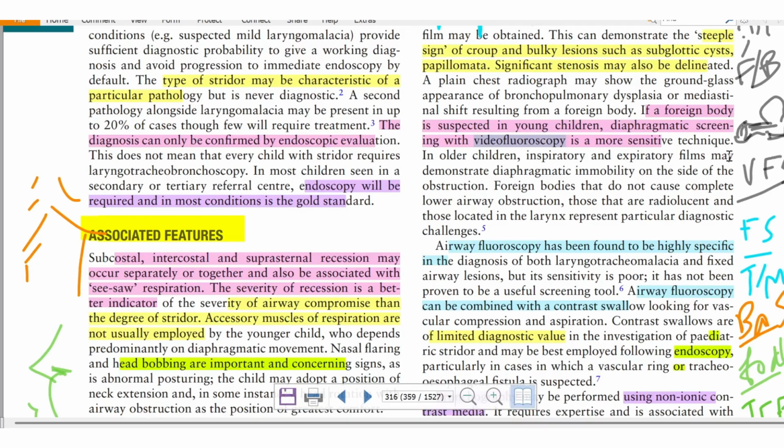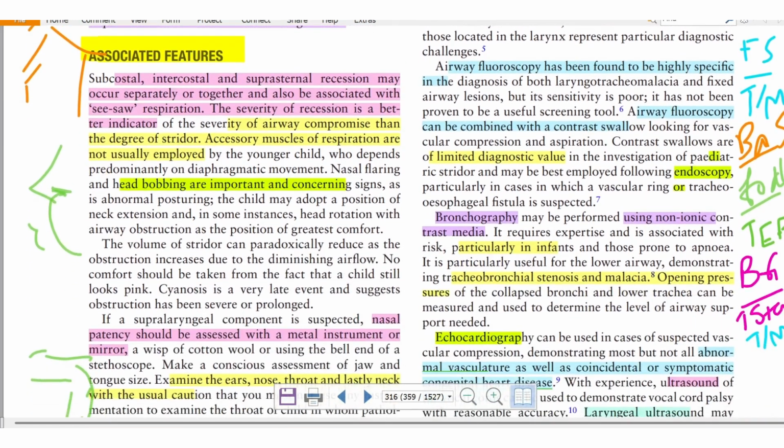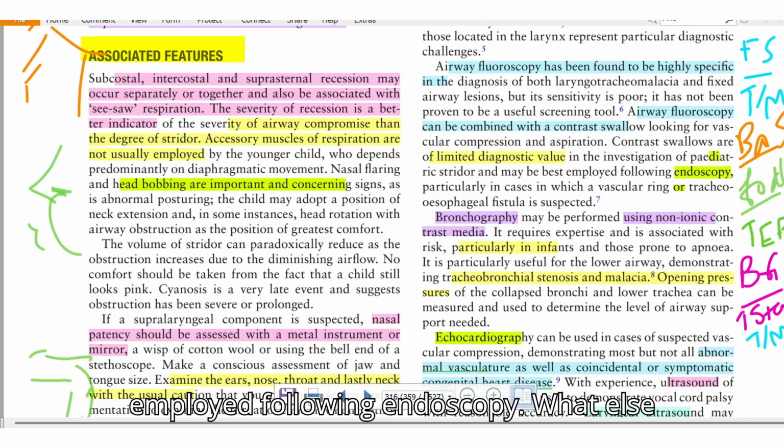more sensitive technique. Airway fluoroscopy is found to be highly specific in the diagnosis of both tracheo-, and it helps us in dynamic airway obstruction such as laryngotracheomalacia and fixed airway lesions, but its sensitivity is poor and it has not been proven to be a useful screening tool. Airway fluoroscopy can be combined with contrast swallow. Contrast swallows are of limited diagnostic value for pediatric stridor and may be best employed following endoscopy.